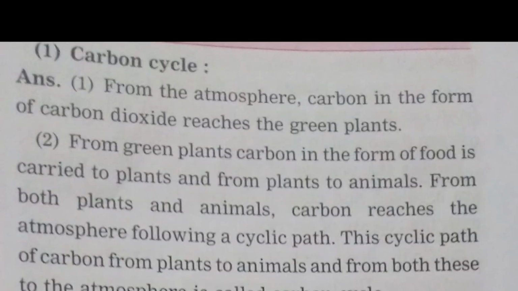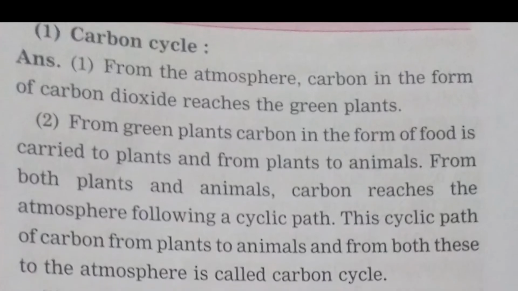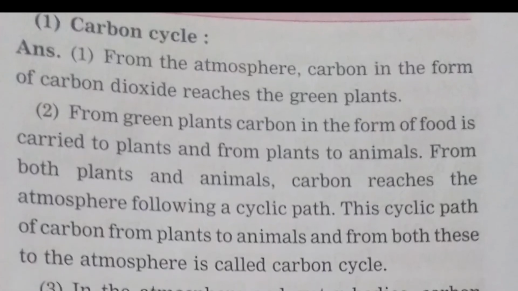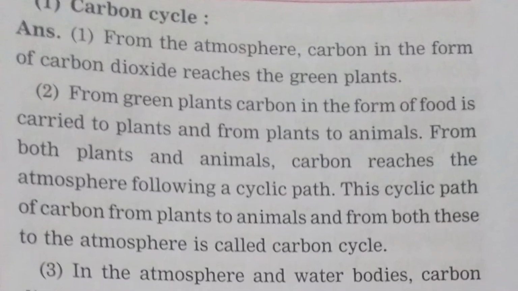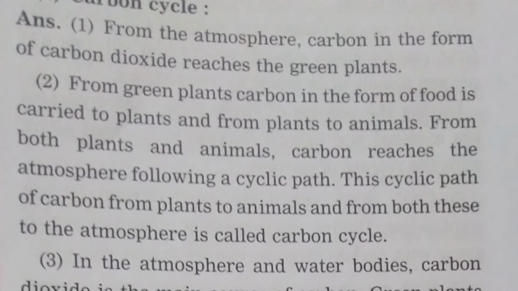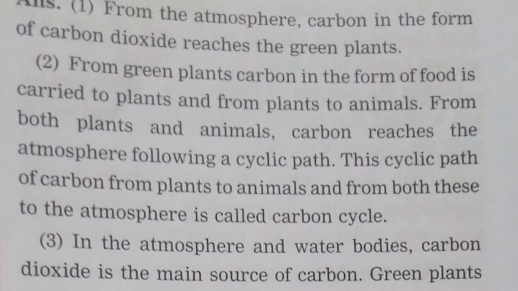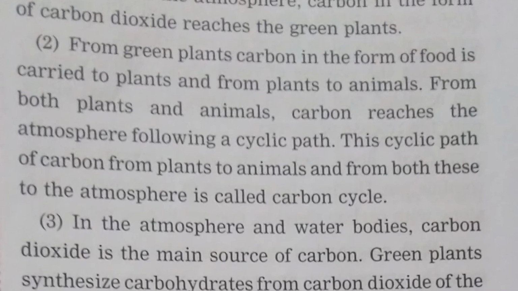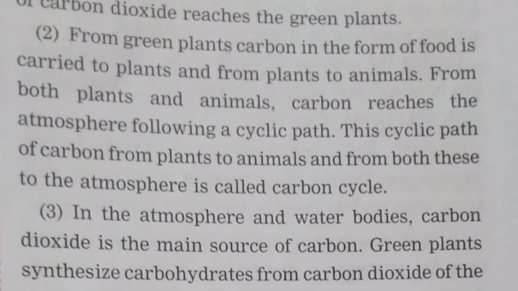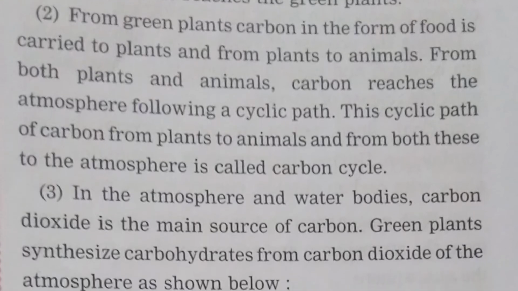From the atmosphere, carbon in the form of carbon dioxide reaches the green plants. From green plants, carbon in the form of food is carried to plants and from plants to animals.